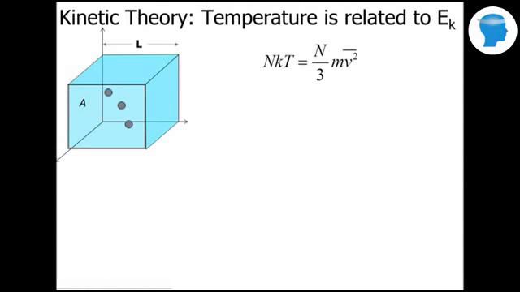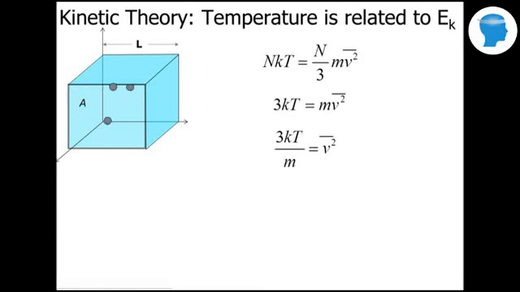Okay, going back to this idea that NkT equals N over 3 times m average speed squared. Rearranging this slightly and canceling out the Ns on both sides, the number of particles, we get 3kT equals m times the average speed squared. You'll notice on the right hand side that looks very similar to kinetic energy. So I'm going to multiply both sides by 1/2, I think, here somewhere. Oh, in a second I will.